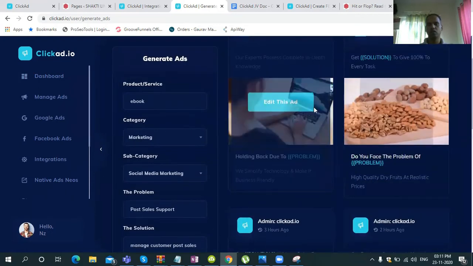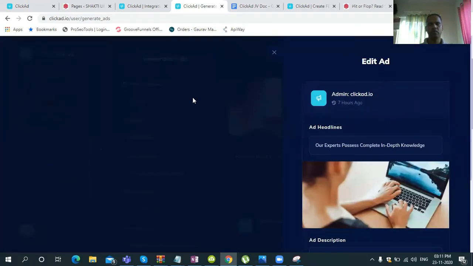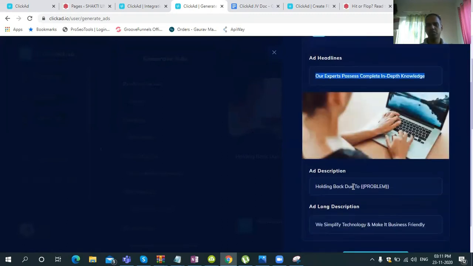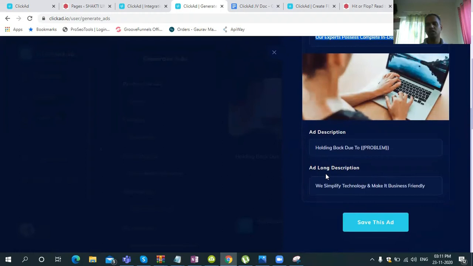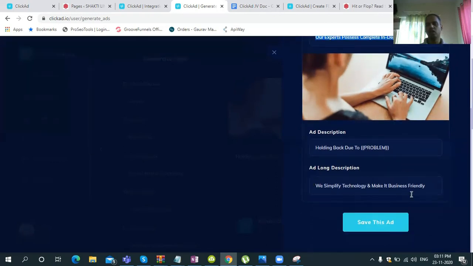Over here, you can click on edit the ad and type in your headline. You can change the picture, write a description, or write a long description. If you think whatever is pre-written doesn't sync with your product, you can change it. If you feel that it is really helping you, then you can keep it as it is.